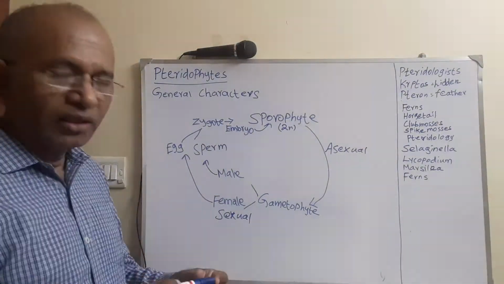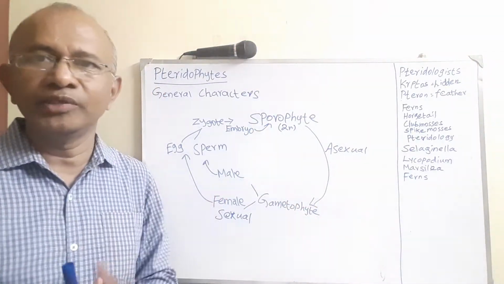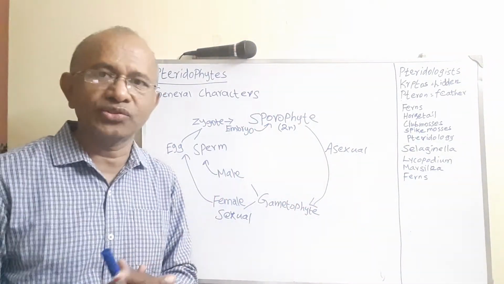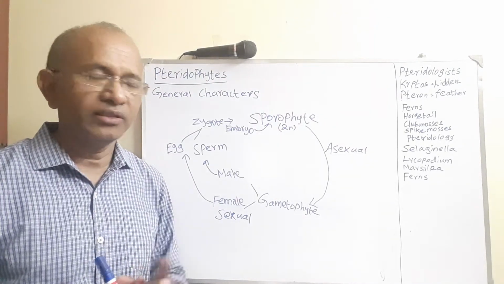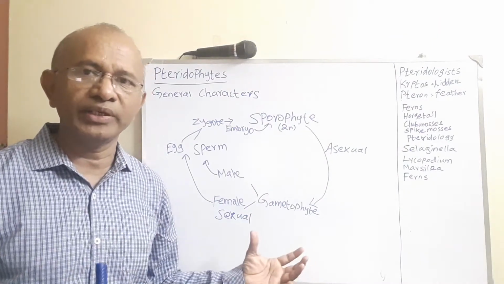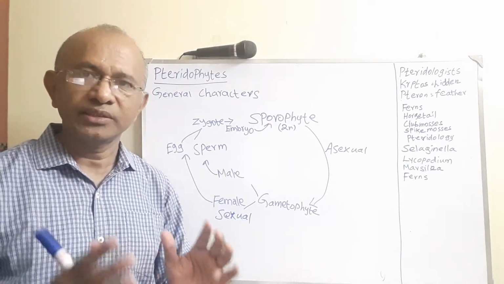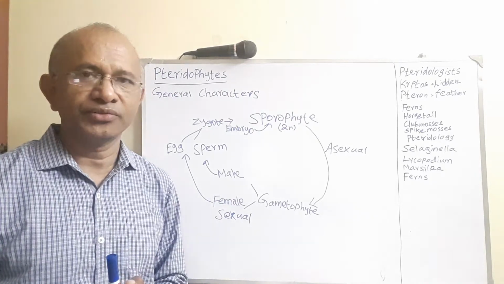And these two phases, the sporophyte and gametophyte, are entirely different in their structure. The sporophyte is completely independent and dominant. But the gametophyte, to some extent, depends on the sporophyte during its younger stage.